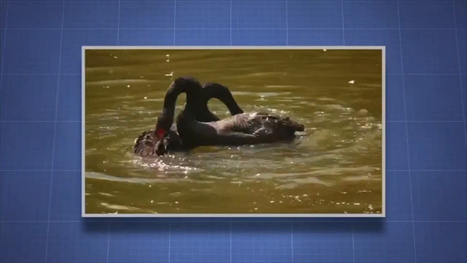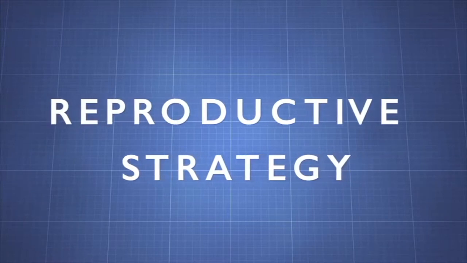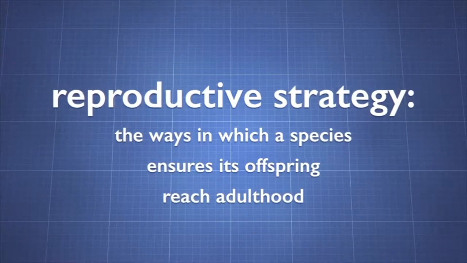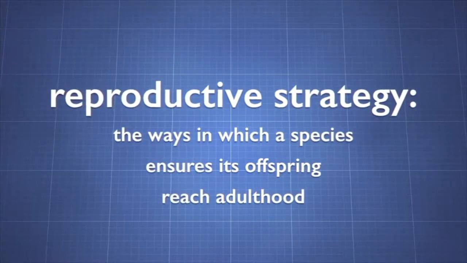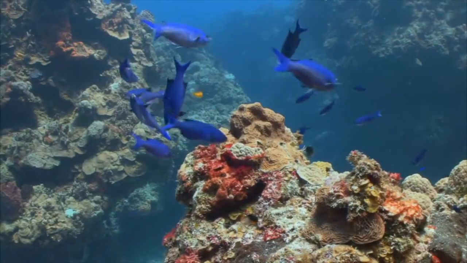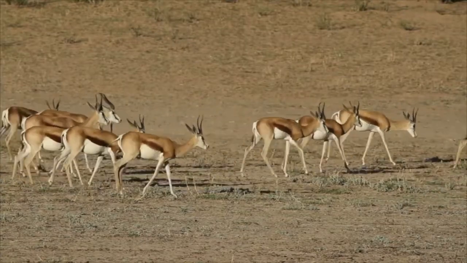For most organisms, mating is the reproductive act that enables individuals to pass on their genes. Let's learn more about reproductive strategy. Reproductive strategy refers to the ways in which a species ensures its offspring reach adulthood. The reproductive strategy evolves to maximize the number of offspring that reach maturity and reproduce.